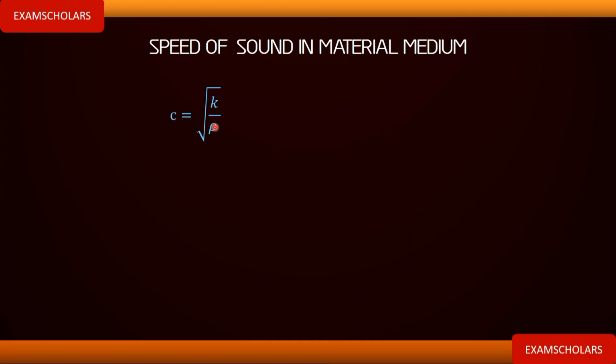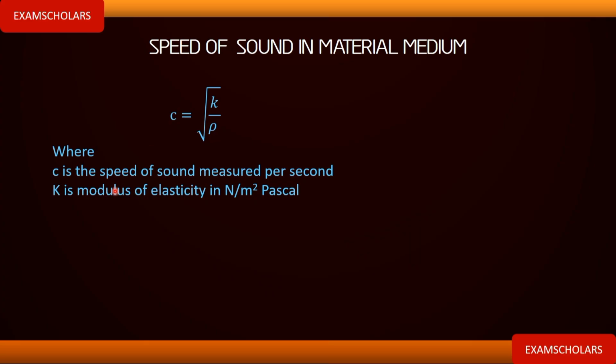So let's say you want to find the speed of sound in air. What you need to do is find the modulus of elasticity of air and the density of air, so you have root K over rho. Now, using the knowledge of thermodynamics, this can be reduced. Where C is the speed of sound in meters per second, K is the modulus of elasticity.